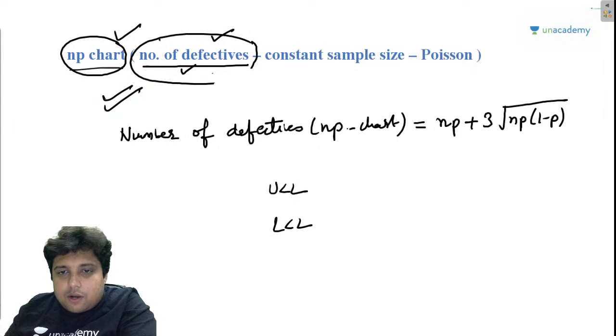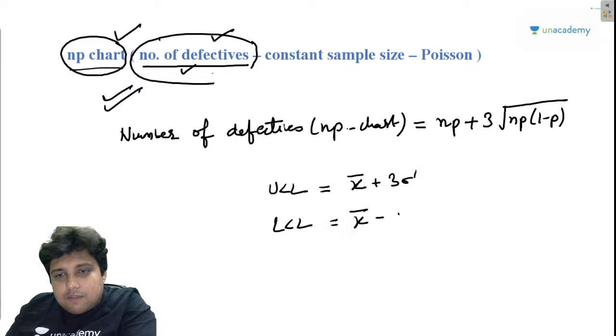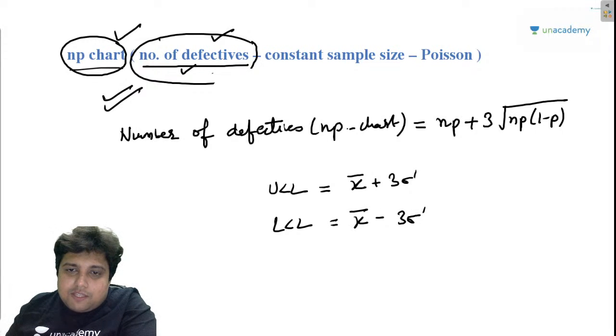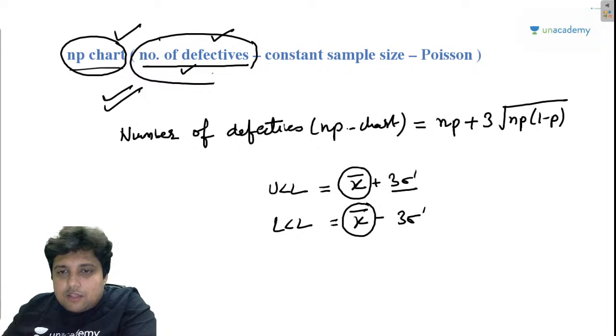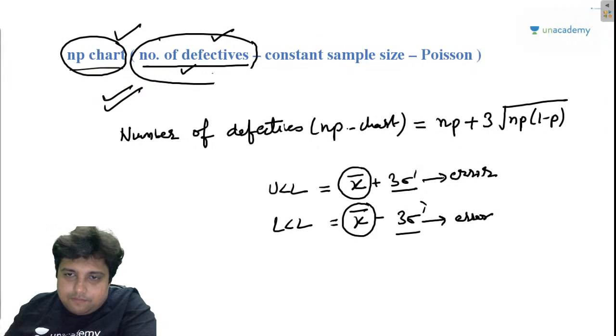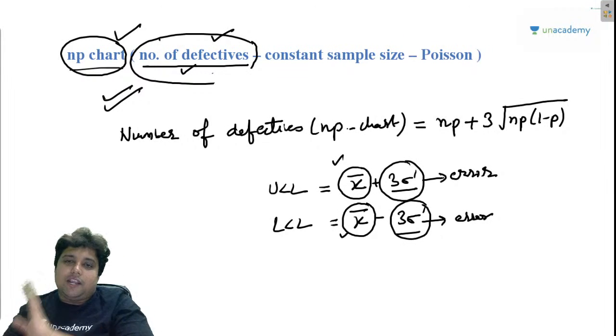So remember, upper control limit is x bar plus 3 sigma, whereas lower control limit is x bar minus 3 sigma. So this x bar is basically the mean value or the average value, and what is this, my friend? This is basically the error, I can say. This 3 sigma is the error. Otherwise, every value we want to be on the 25. I hope you are getting my point.